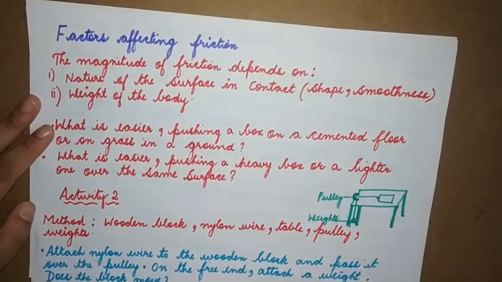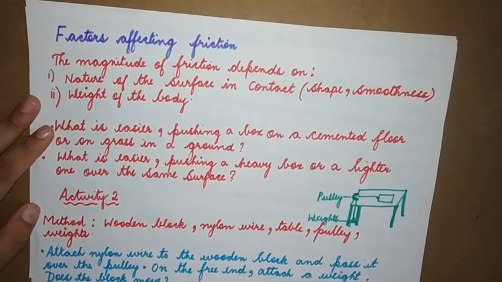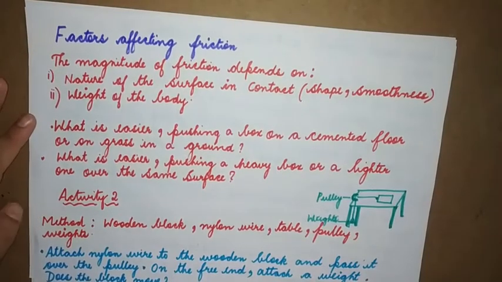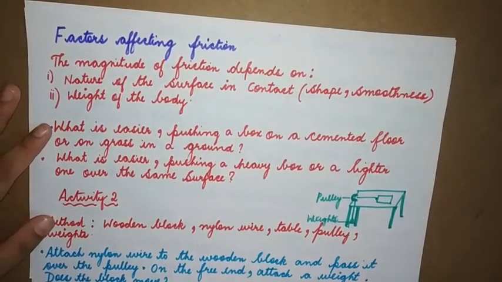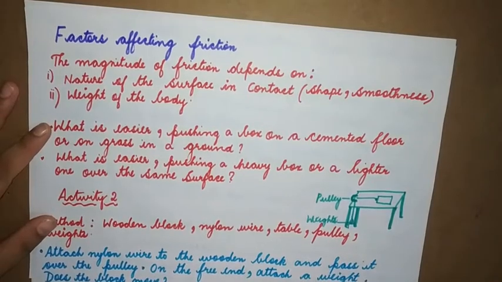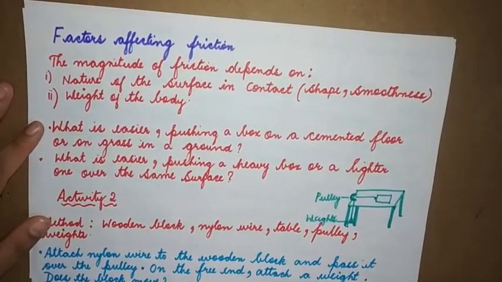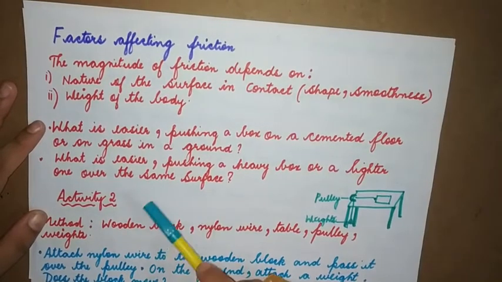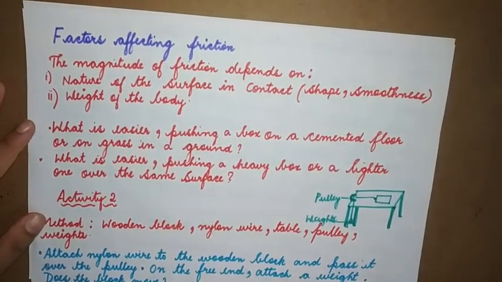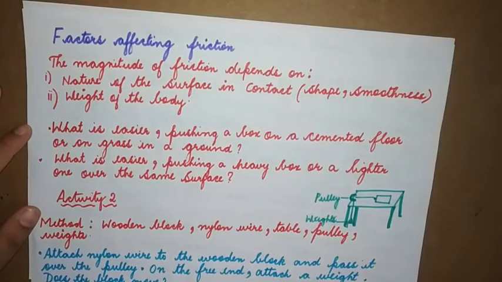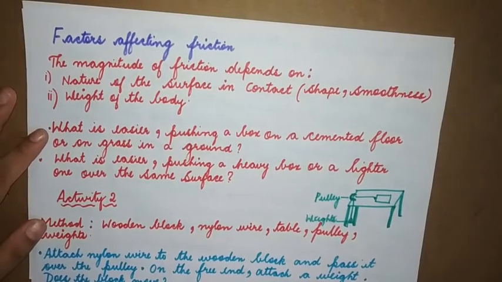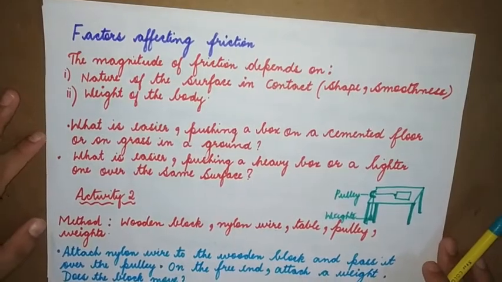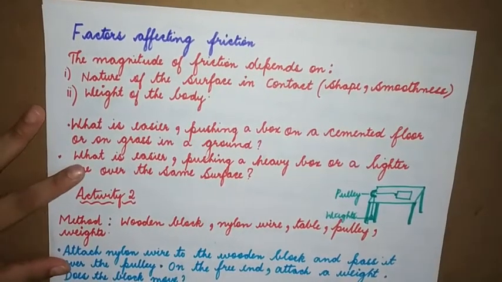Next, what is easier, pushing a heavy box or a lighter box over the same surface? See, definitely the weight has got an important role to play in friction. So here the lightweight box will be easier to pull on a grass surface when compared to the heavy box. So by these two examples, we can find out that the nature of the surface as well as the weight of the body have a very important role in determining the friction.